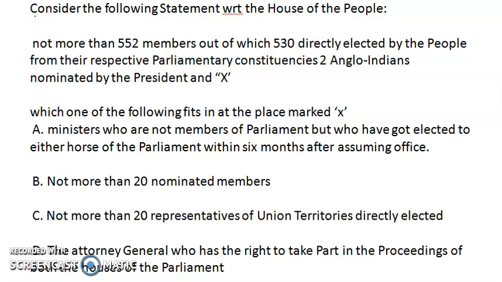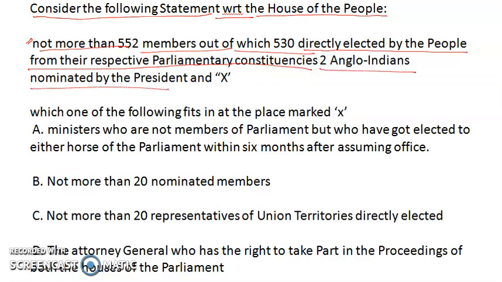The first question is: consider the following statement with respect to the House of the People. The statement that has been given is: not more than 552 members, out of which 530 are directly elected by the people from their respective parliamentary constituencies, 2 Anglo-Indians nominated by the President, and X. Based on this statement, the question is, which one of the following fits in at the place marked X? So it is asking which of the following options will fit in at X.